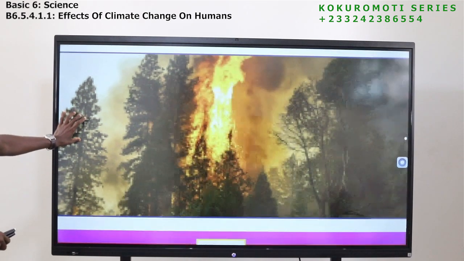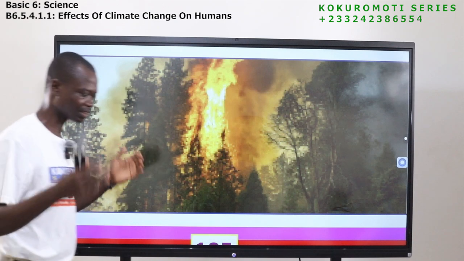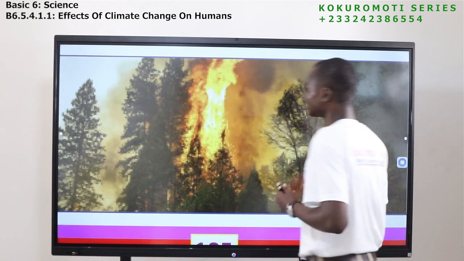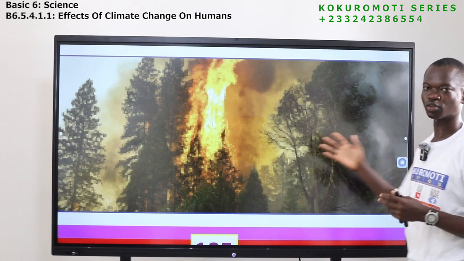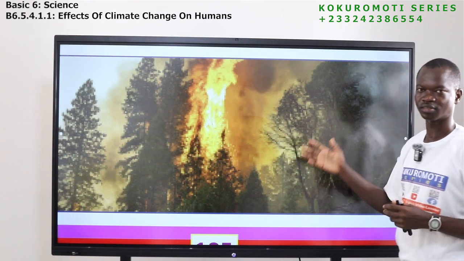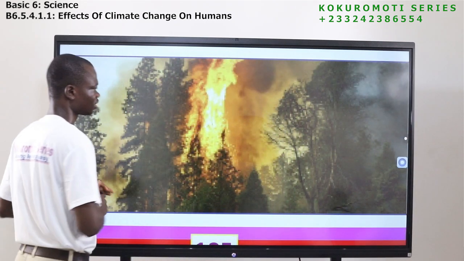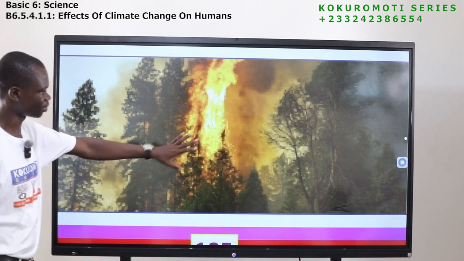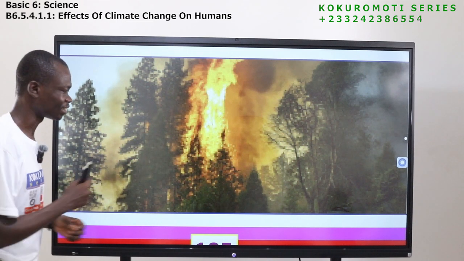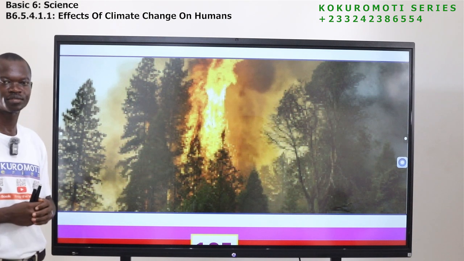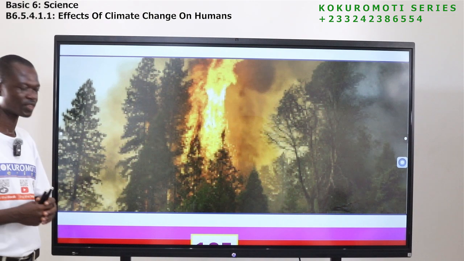So if there is drought, there is no rainfall, all plants start dying. The leaves of plant become so dry that any spark of fire will cause wildfire. So you see here, the vegetation is what? Is burning. All the plants, the trees, they are all burning. It's because of what? Changes in the climate. So climate change brings about this wildfire. Okay.